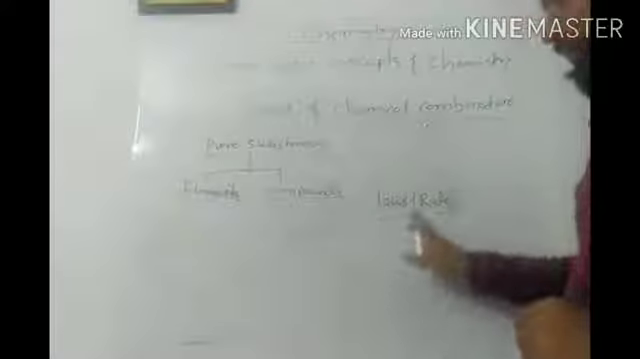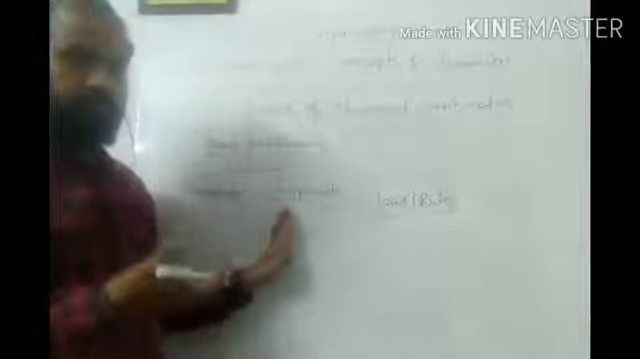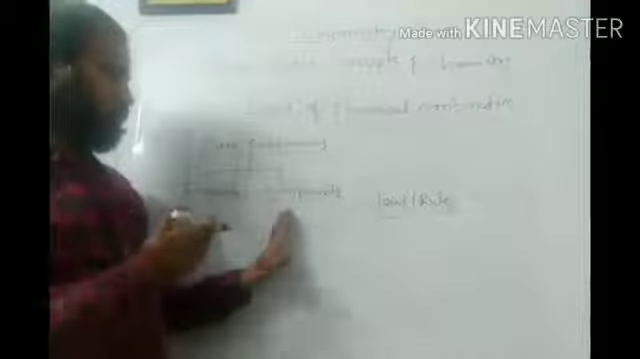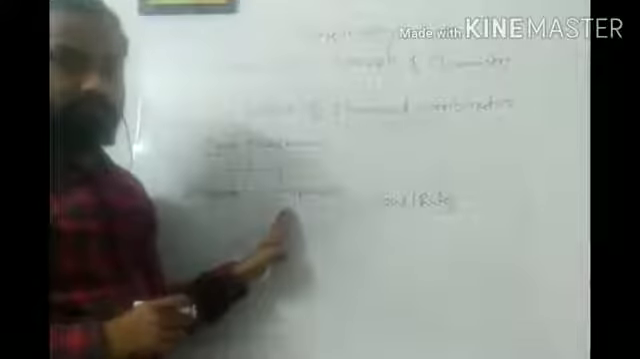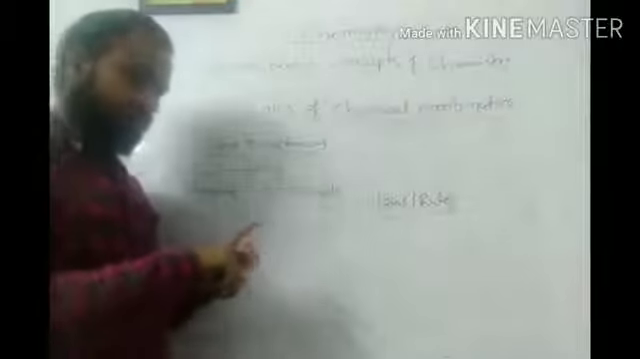In this way we will add two or more elements, and we will get one or more compounds based on this fixed ratio of weight and volume. So those laws are basically known as the laws of chemical combinations. Now we are going to discuss these 5 laws. We will discuss them one by one.